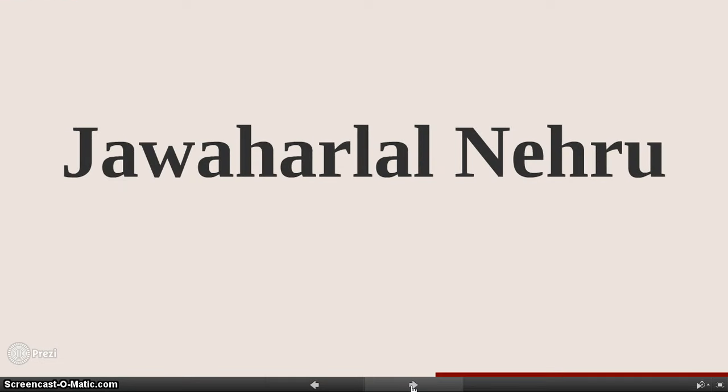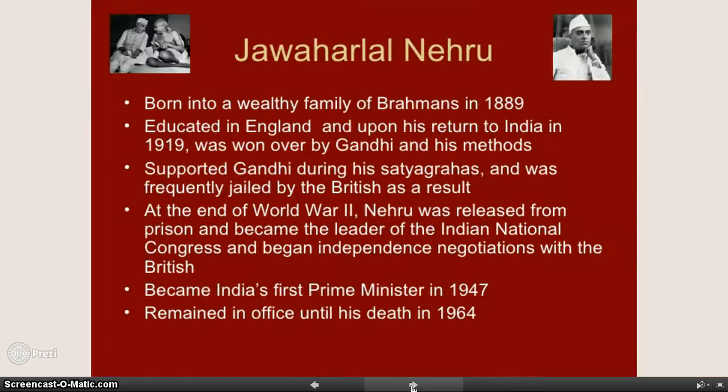Another important character in this story of India's independence is Jawaharlal Nehru. Nehru was Gandhi's right-hand man. He was by Gandhi's side the whole time. He was from India. He went to England and was educated, just like Gandhi. And he helped out in all the nonviolent movements to gain independence for India. He was the first prime minister, or leader, of India after India gains independence. And he was in office until he died in 1964.